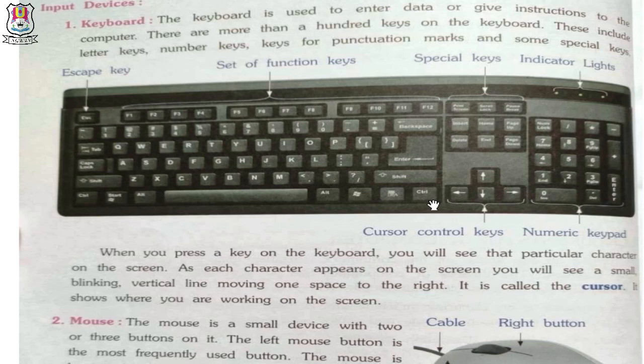When you press a key on the keyboard, you will see that particular character on the screen. As each character appears on the screen, you will see a small blinking vertical line moving one space to the right. It is called the cursor. It shows where you are working on the screen.